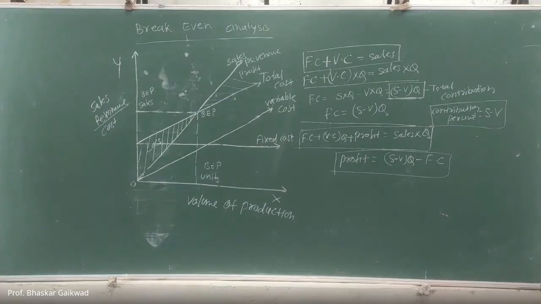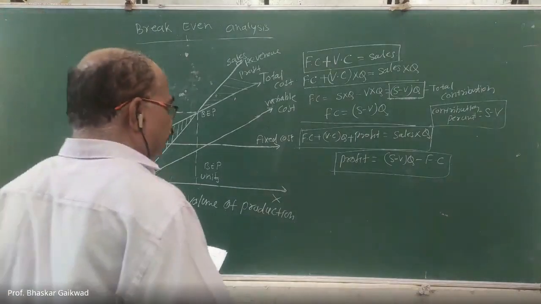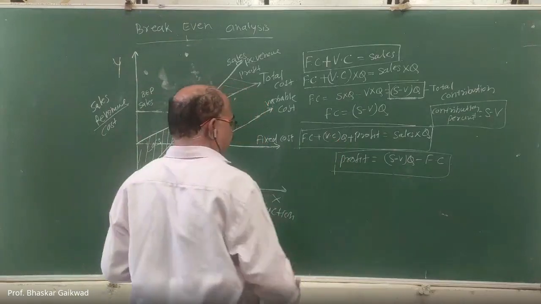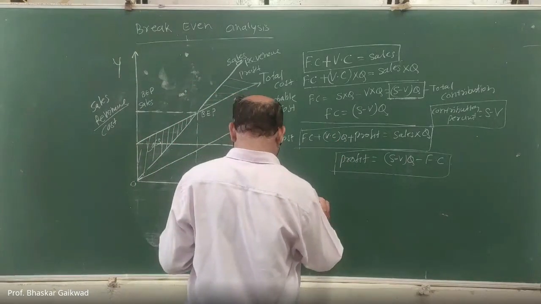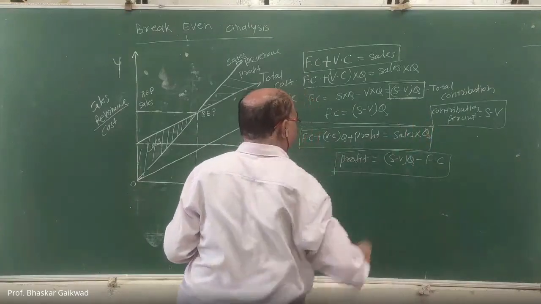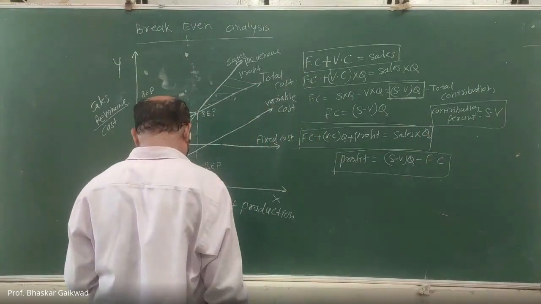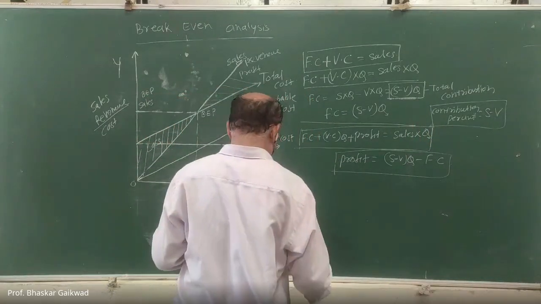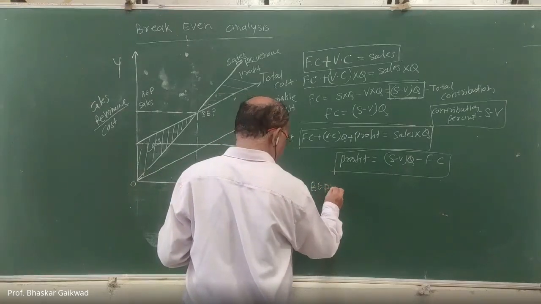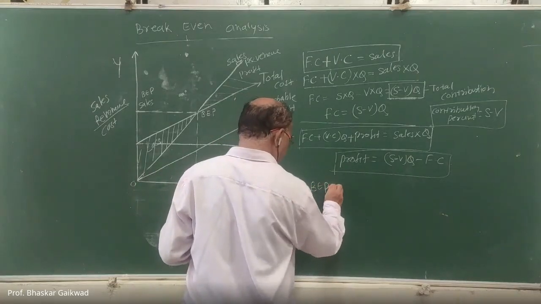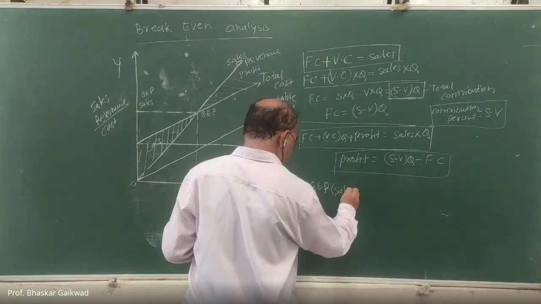Here in this equation, profit we have calculated. Now total contributions we have calculated, contribution per unit we have calculated. Then break-even analysis: break-even point in sales.